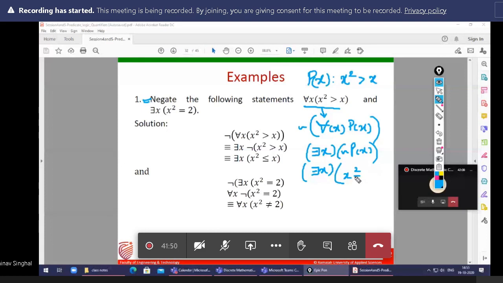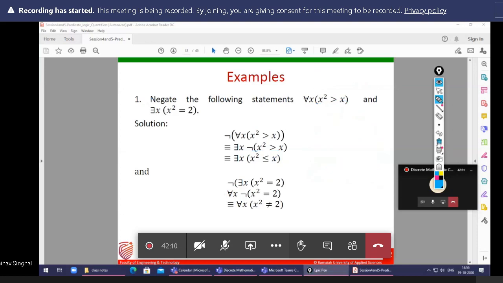This is a contradiction. So the negation of x square greater than x is x square less than or equal to x. This is the negation.